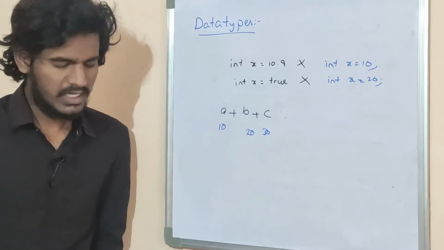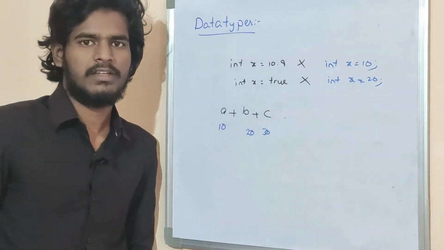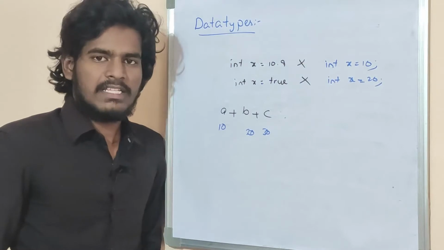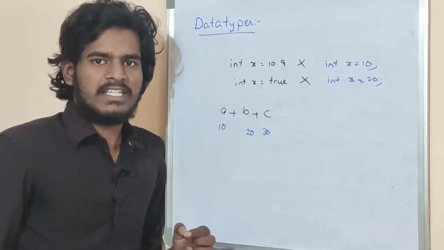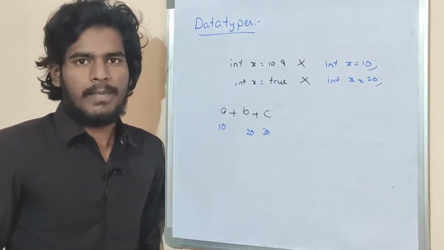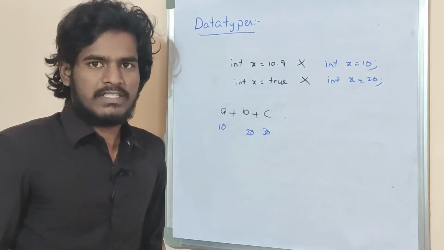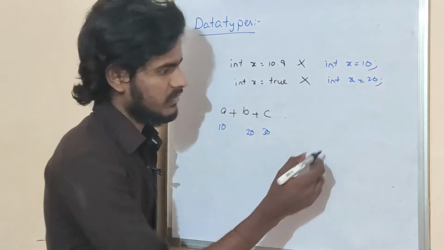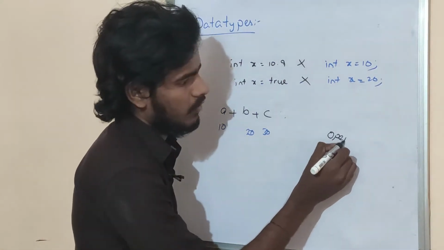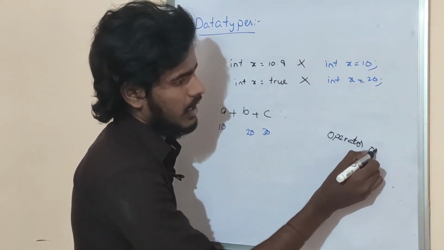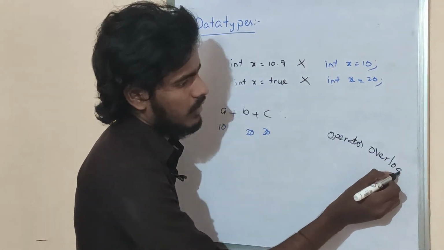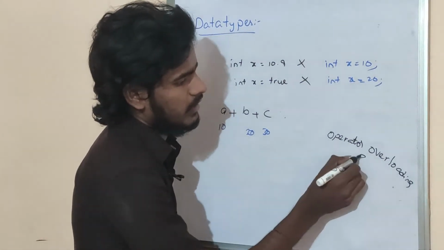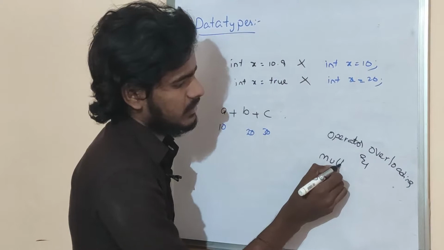Is Java a pure object oriented programming language or not? Some people say yes, some people say no. Actually Java is not considered pure object oriented because some features are not satisfied by Java, for example operator overloading and multiple inheritance.